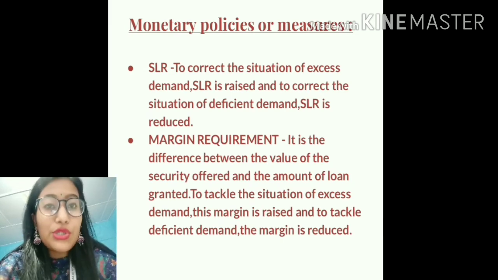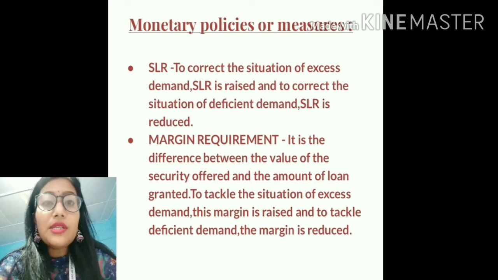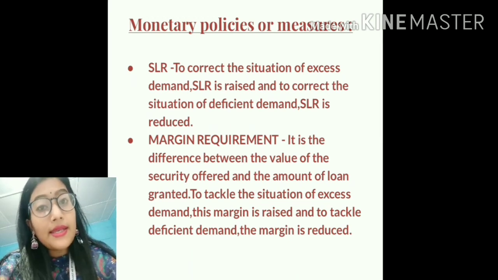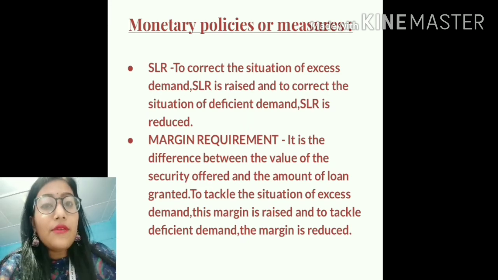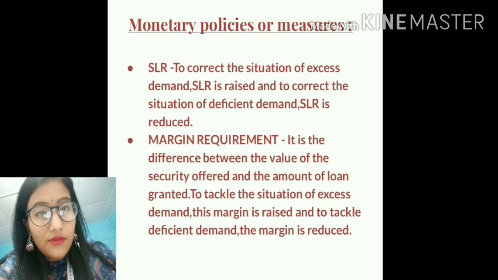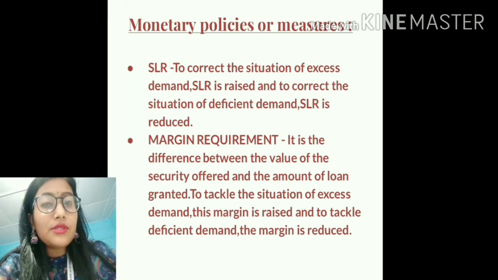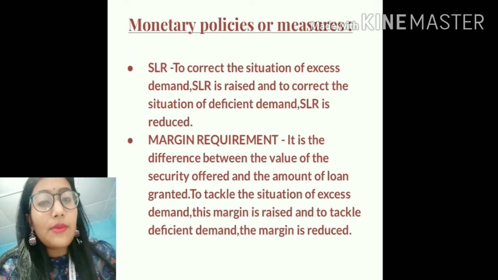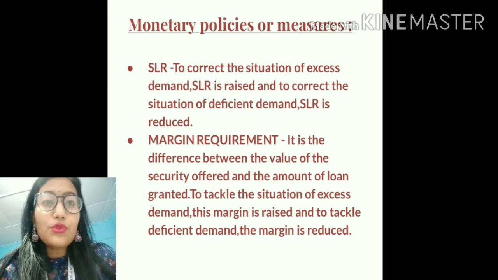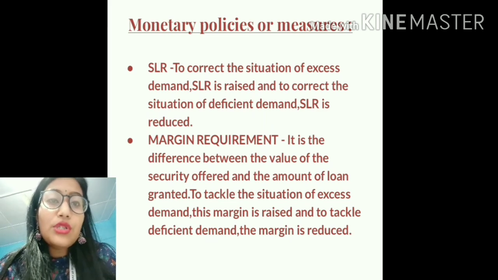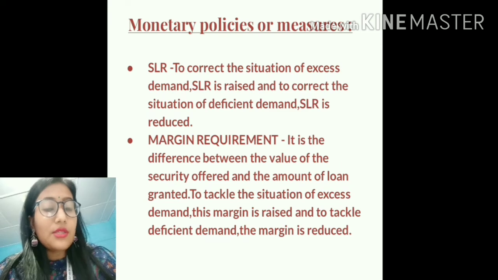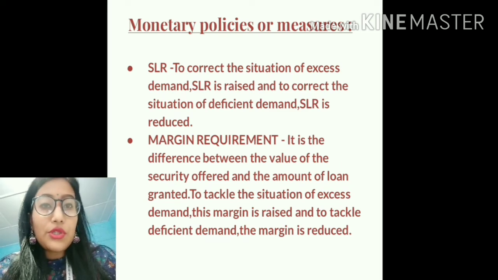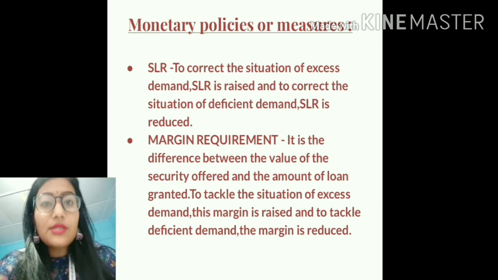But during the situation of deficient demand, this margin is reduced, so that people come up to take more and more loans, so that people have the incentive, so that people are encouraged to take more loans. And if they take more loans, they will be able to purchase more goods and services. There will be greater demand for goods and services, and deficient demand can be under control. So students, during the situation of excess demand, this margin is raised, and during the situation of deficient demand, this margin is reduced.